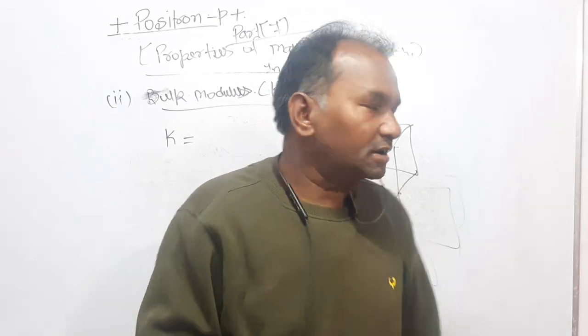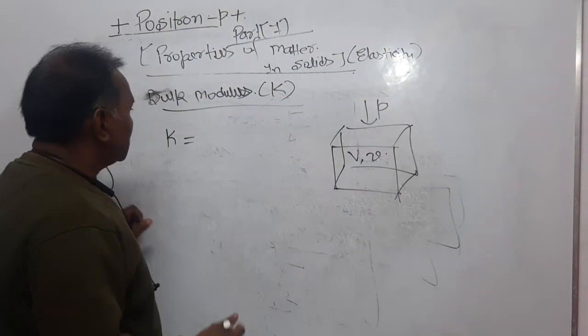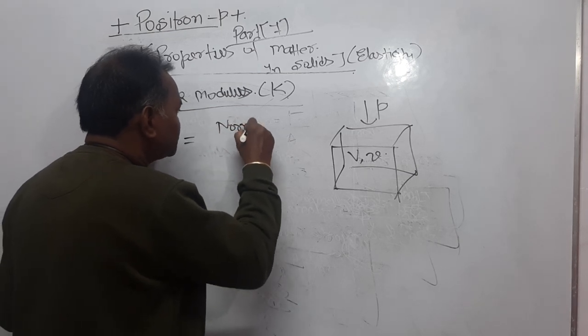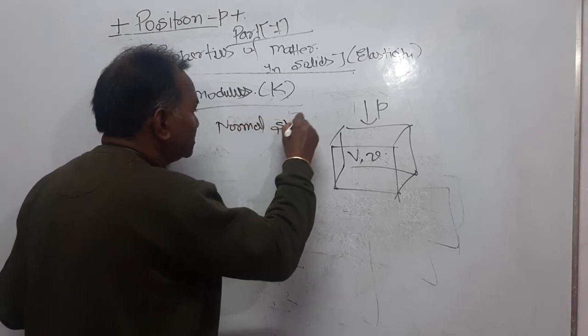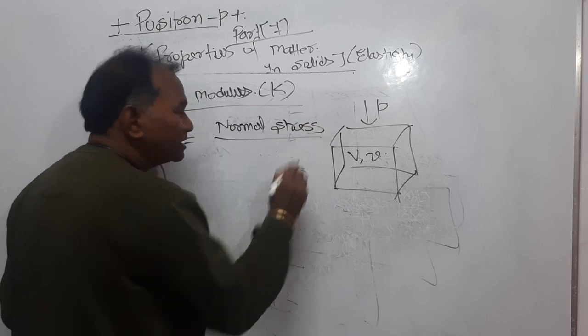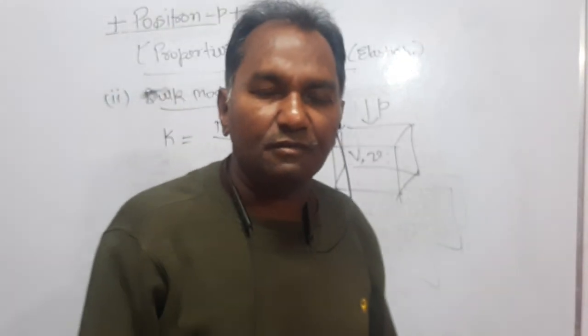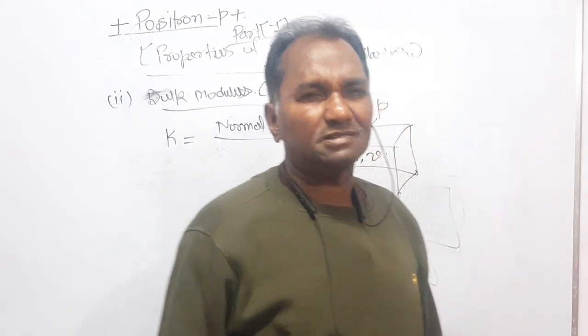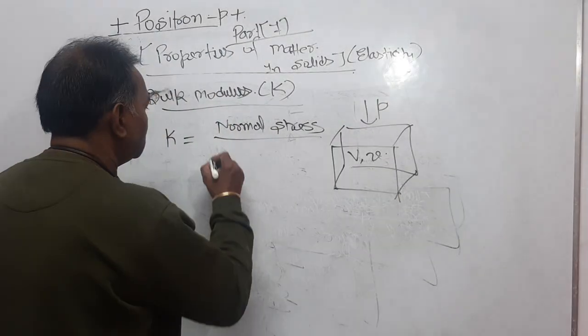So bulk modulus is defined as the ratio of normal stress and volume strain within the elastic limit.